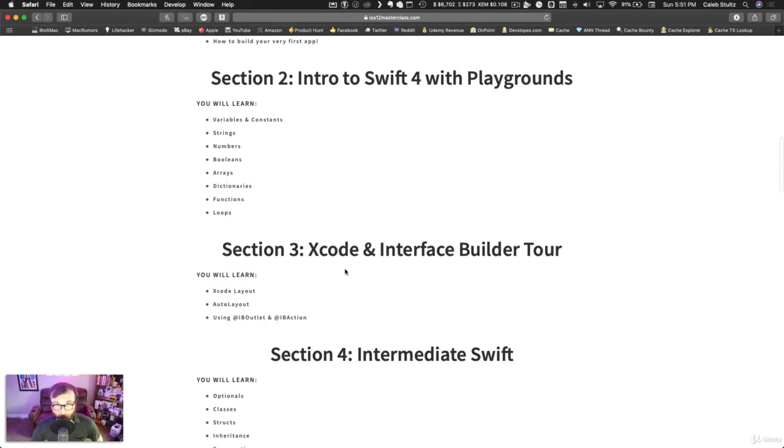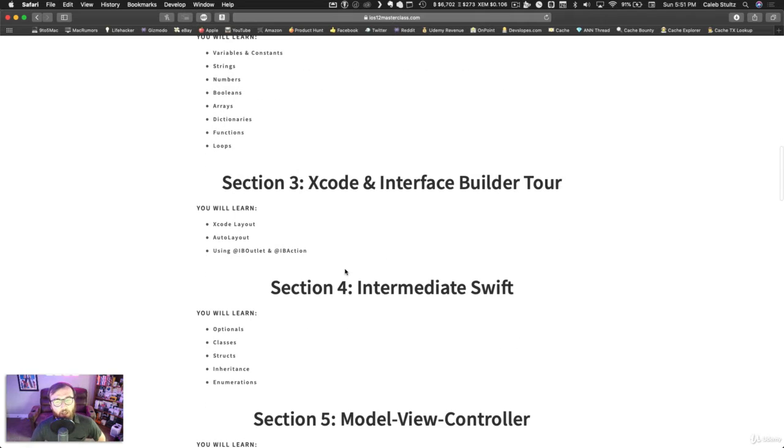After we learn about Swift, or the beginnings of Swift, we're going to dive into the Xcode application, which, like I said, is the program where we're going to write Swift code and build applications. You'll also learn about a very special tool called Interface Builder that Apple have created to make it very easy to build gorgeous and really functional user interfaces in iOS applications. You'll learn everything about the layout of Xcode in general, a special thing called auto layout that needs to be considered when developing applications, and even things like IB outlets and IB actions.